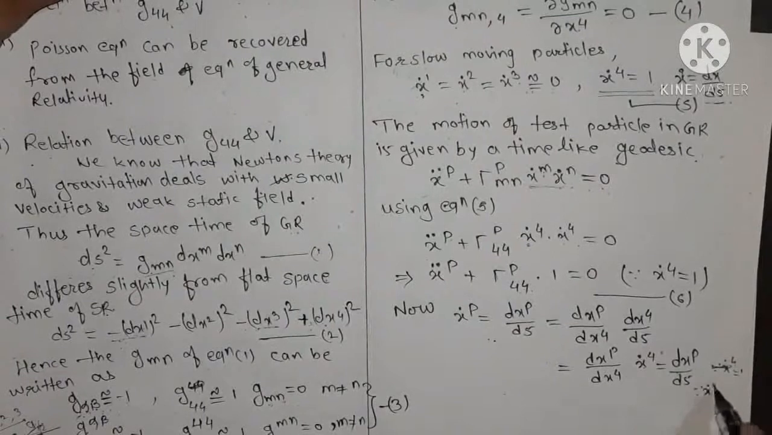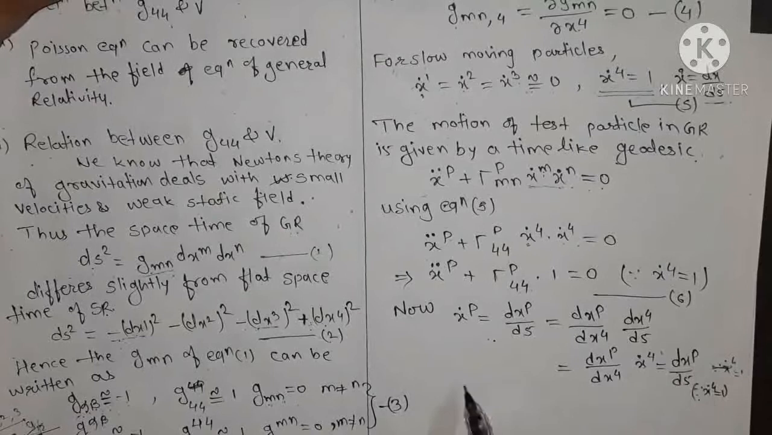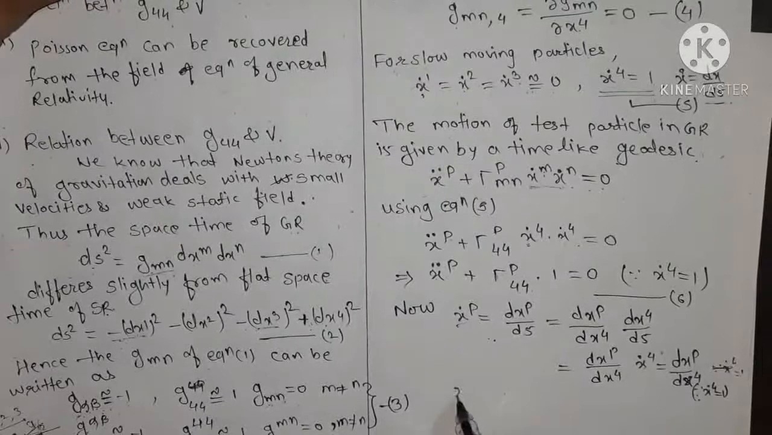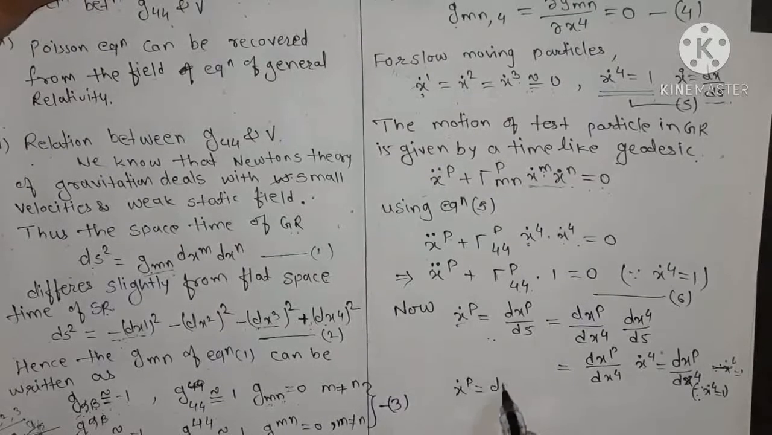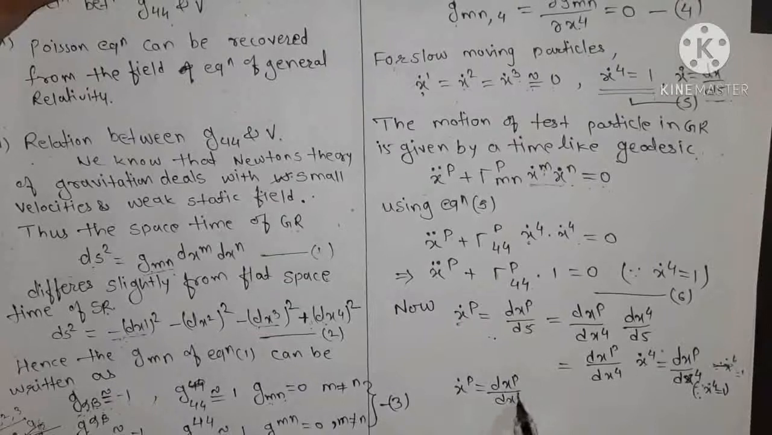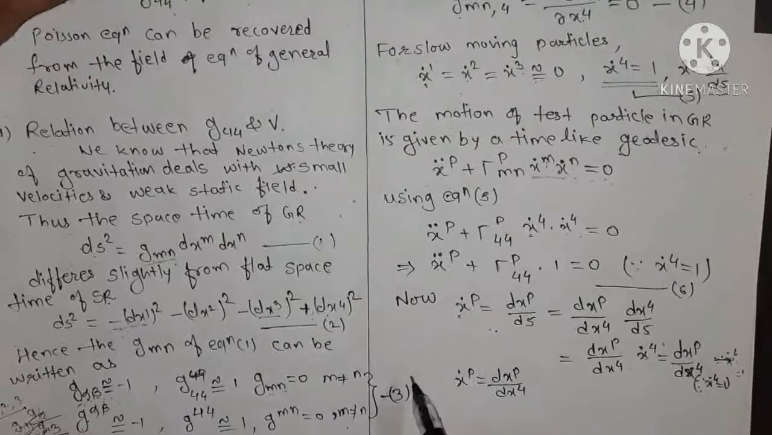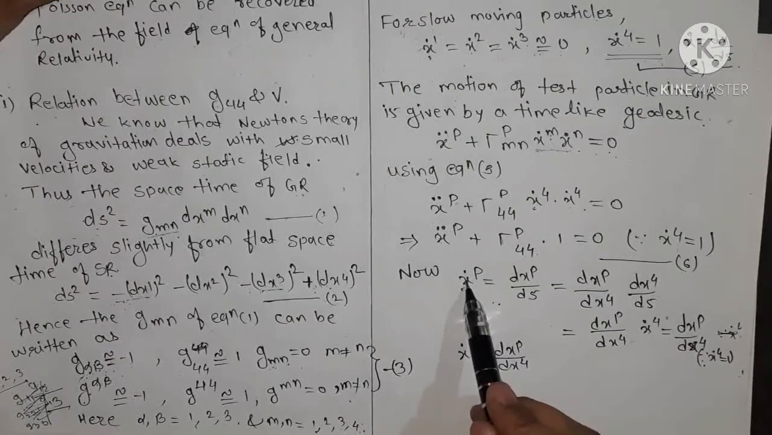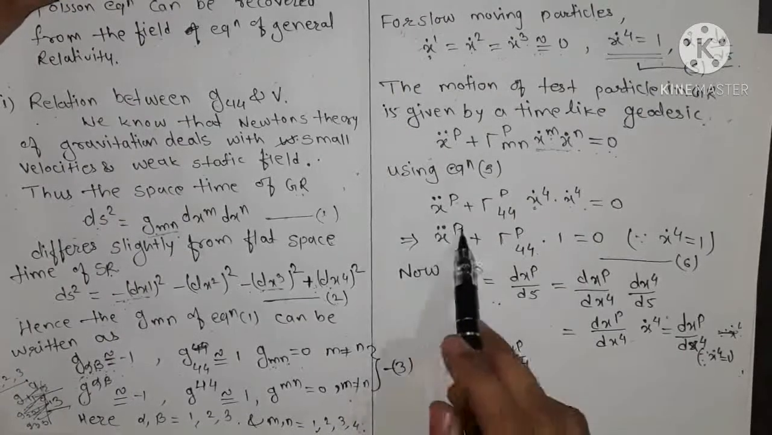Since dx4 by ds equals 1, x dot p is nothing but dxp upon dx4. Similarly, we again take the derivative with respect to s, so we get x double dot p.